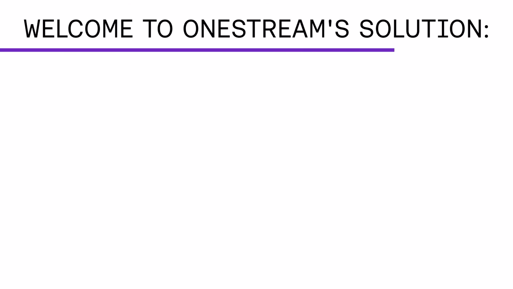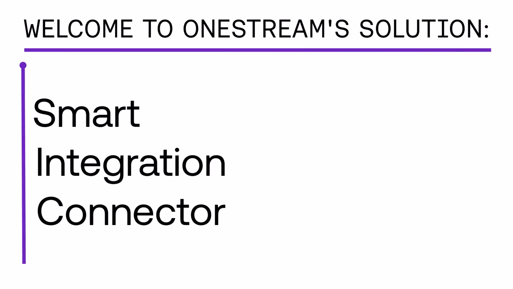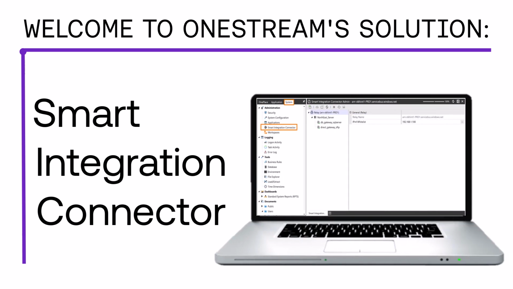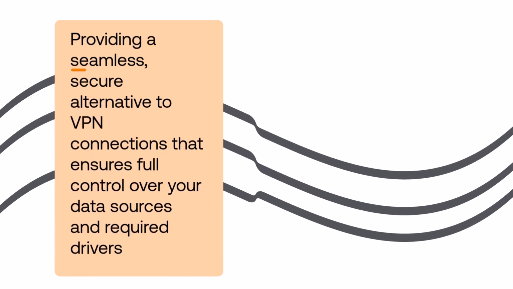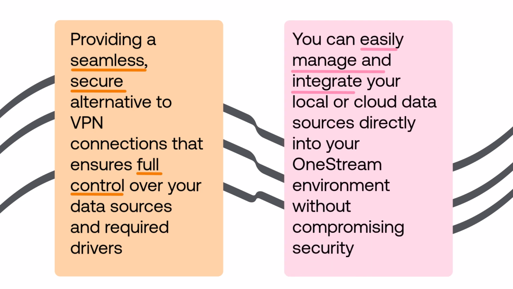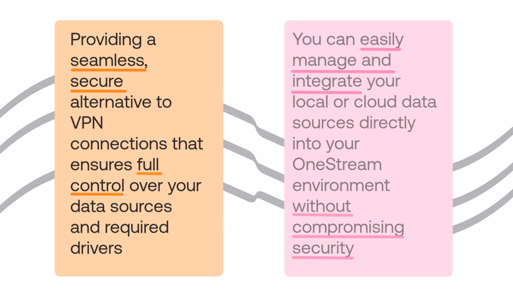Welcome to OneStream's solution, Smart Integration Connector. Smart Integration Connector (SIC) extends the value of OneStream by providing a seamless, secure alternative to VPN connections that ensures full control over your data sources and required drivers. You can easily manage and integrate your local or cloud data sources directly into your OneStream environment without compromising security. Additionally, you have access to the following features.